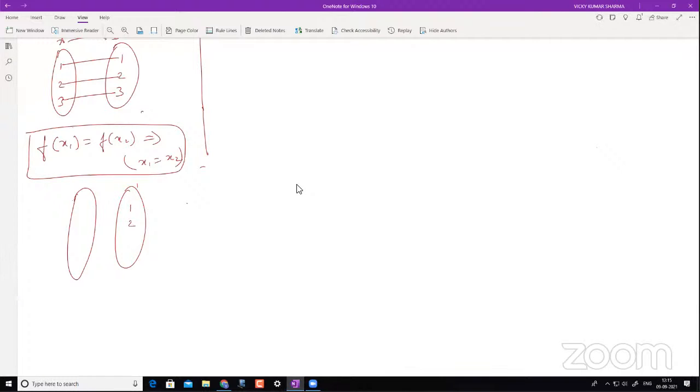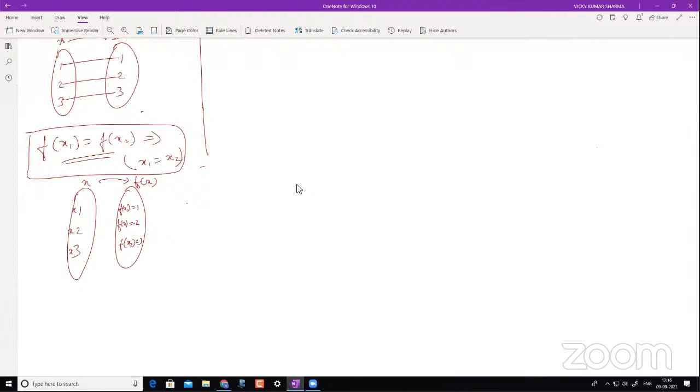So if you have 1, 2, 3 and 1, 2, 3 here, this is your f of x and this is your x, and there is a relation from here. Let's say this is your x1, x2, x3. Now this is your f of x1, correct? f of x1 is 1, f of x2 is 2, f of x3 is 3.